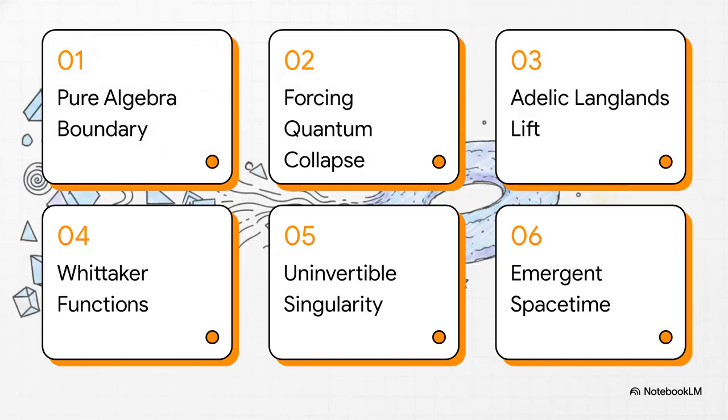So, here is our game plan for today. We'll start with a pure algebra boundary, move into forcing a quantum collapse, check out the Adelic Langlands liftoff, dive into explicit Whittaker functions, look at the uninvertible singularity, and finally wrap up with emergent macroscopic spacetime.